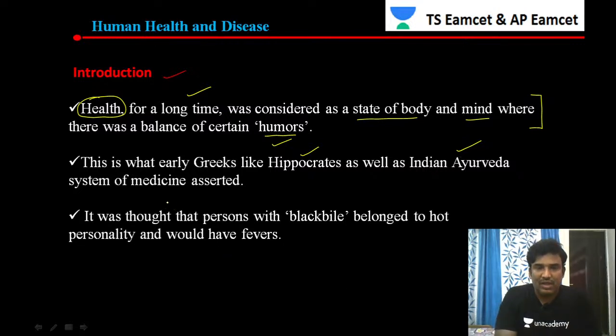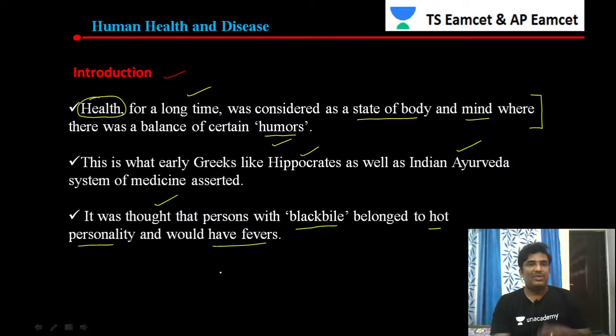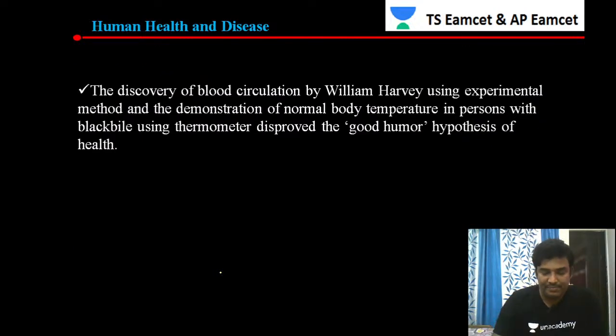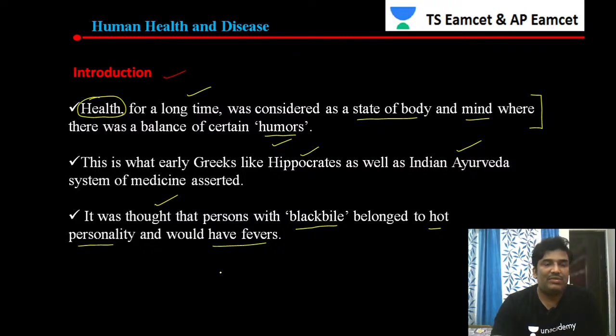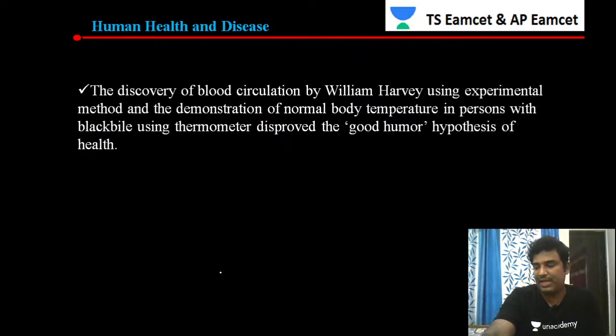Then it was thought that a person who is having black bile belongs to a hot personality and would have fevers. Because of the presence of black bile in the body, the person would have a hot personality and would suffer with fevers later. Like that they used to consider previously, not now, in the early Greeks like Hippocrates and the Indian Ayurvedic system of medicine.